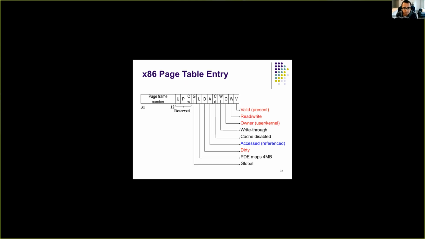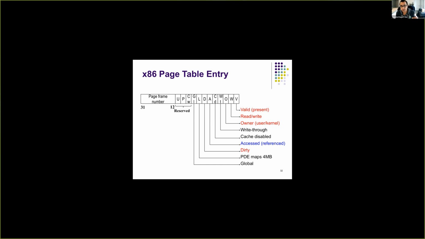As shown on the slide, in a page table entry, shown in blue, there is a bit called the accessed bit. This will be set by the MMU whenever a process accesses this page. That way we know whether a physical page is accessed or not.